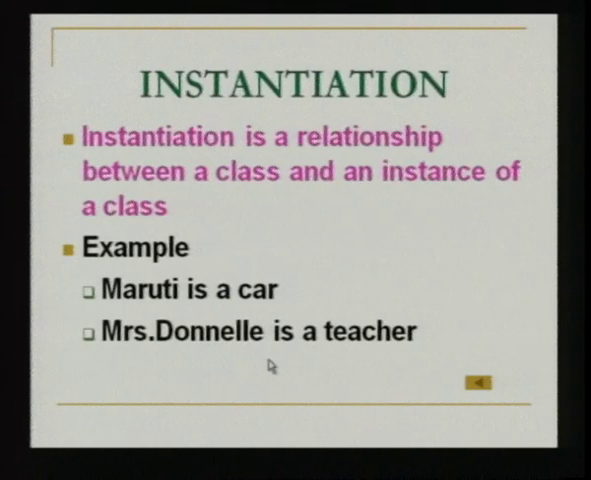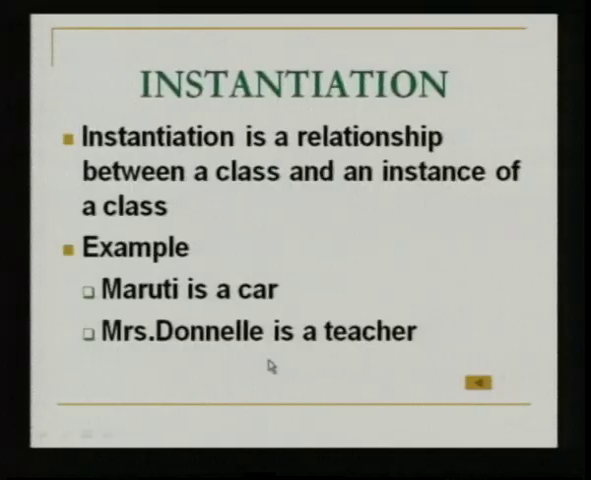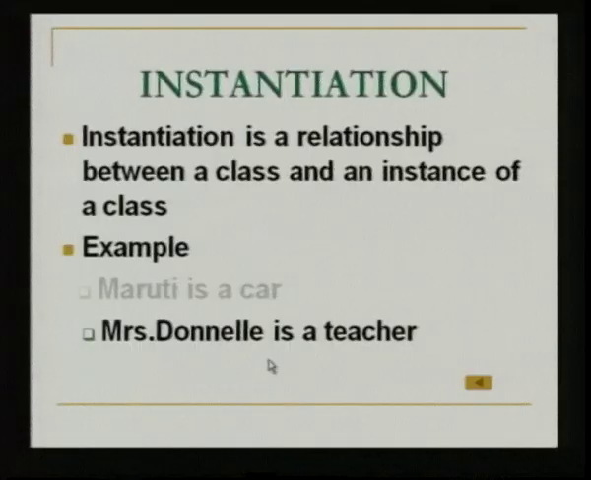Instantiation. Instantiation comes with respect to objects. An object is an instance of a class. So, when we create an object of a class and say that it is an instance, it is called the process of instantiation. It is a relationship between a class and an instance of a class, a relationship between a class and an object. An example here is a particular object called Maruti which belongs to the car class.